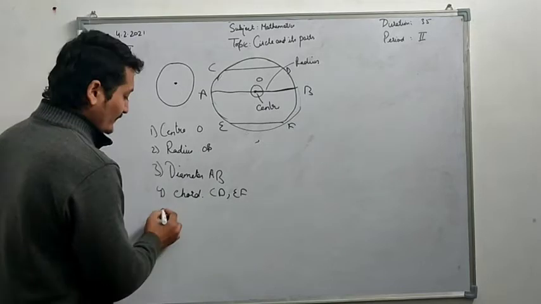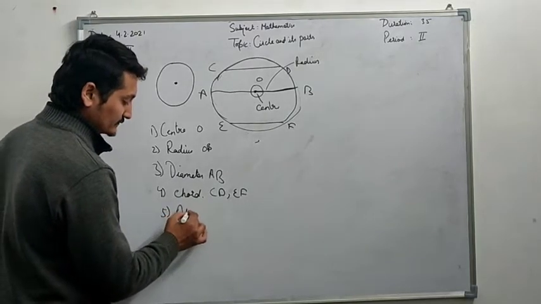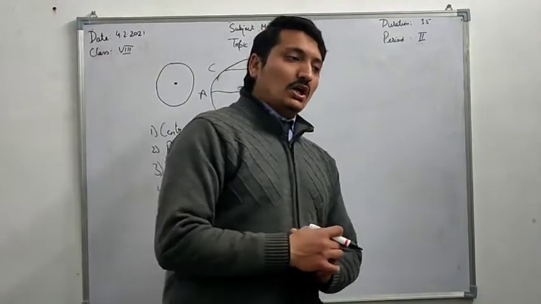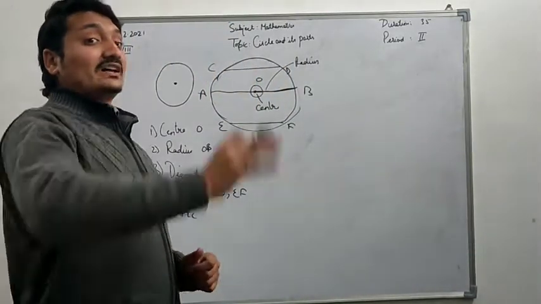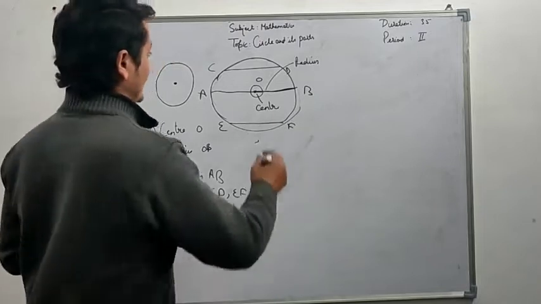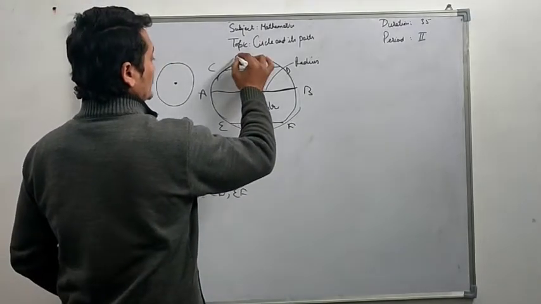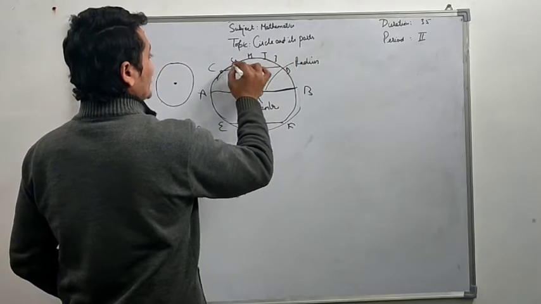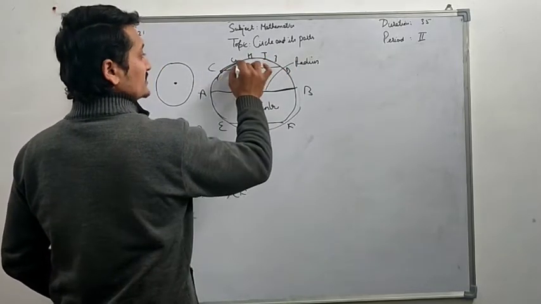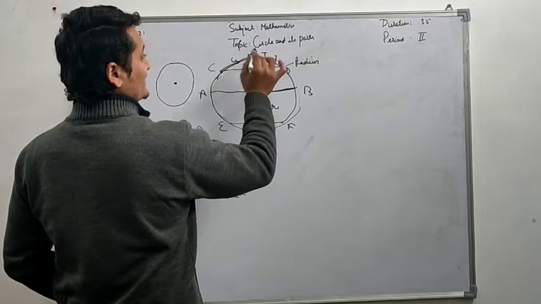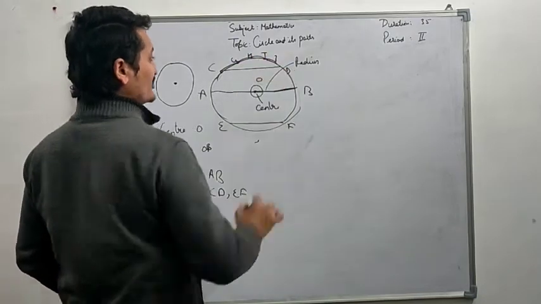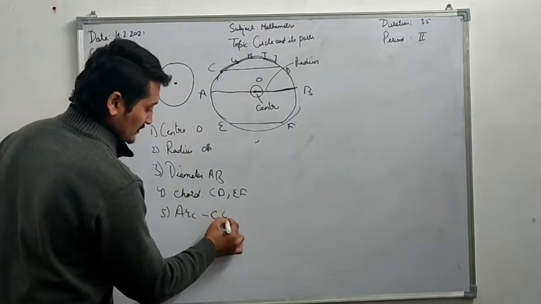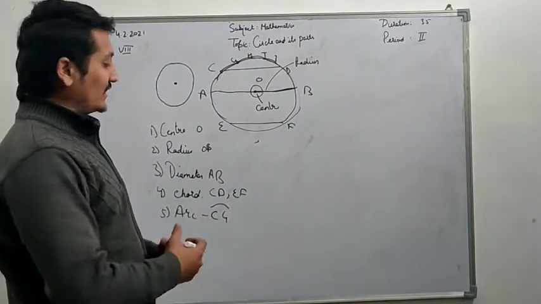Very good. The fifth part is arc. An arc is the part between two points on the circumference or surrounding of the circle like this. We write C, G, H, I, J. C to G is an arc. G to H is an arc. H to I is an arc. I to J is an arc. The symbol of arc is like this. This is the arc.